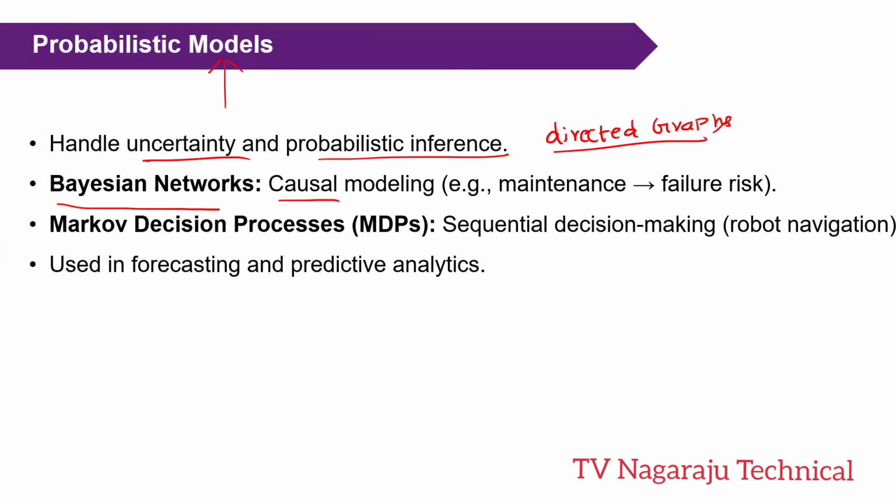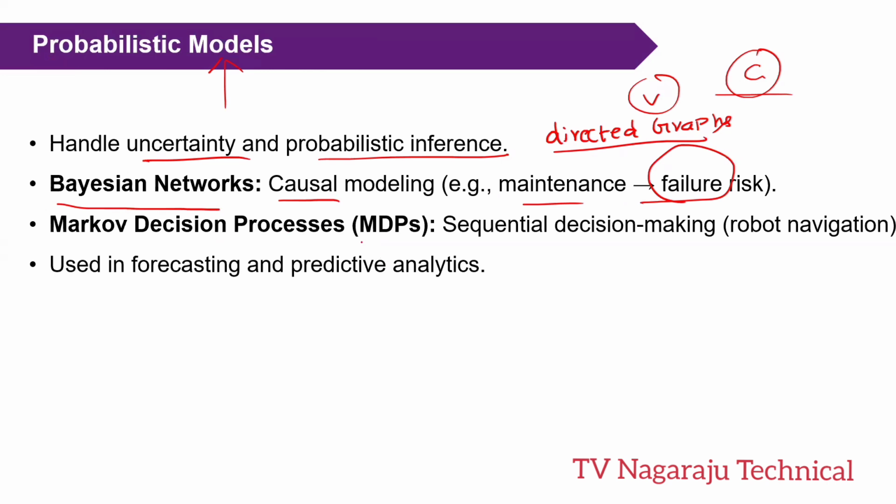In this, each node is represented as a variable and an edge denotes the dependency, that is a conditional dependency. The main thing is it can predict the likelihood of an equipment failure.